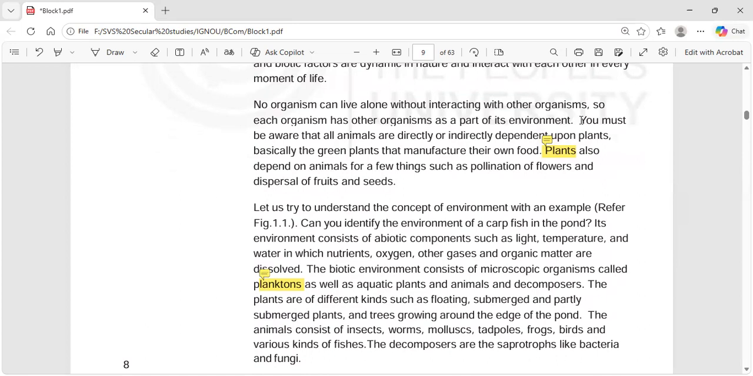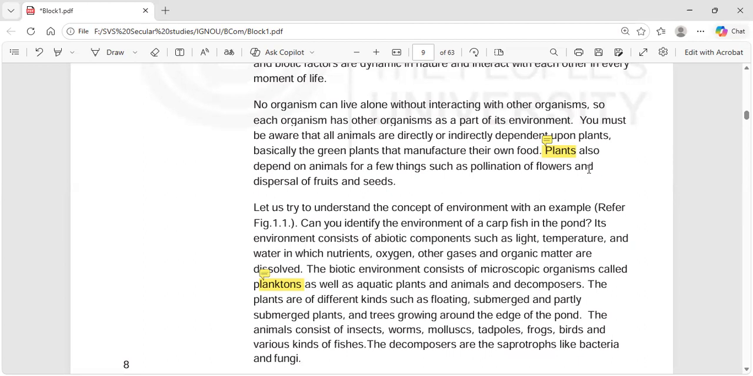You must be aware that all animals are directly or indirectly dependent upon plants, basically the green plants, which manufacture their own food through the process called photosynthesis. But plants also depend on animals. Don't think that plants are not dependent upon animals.